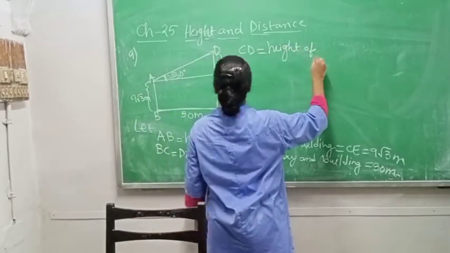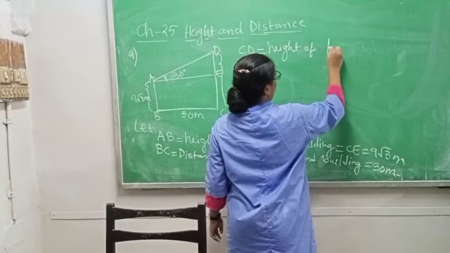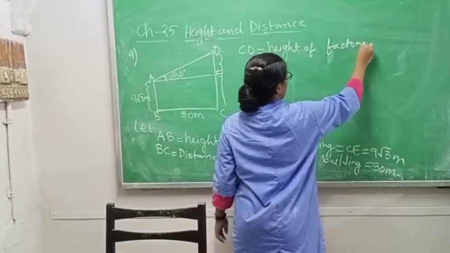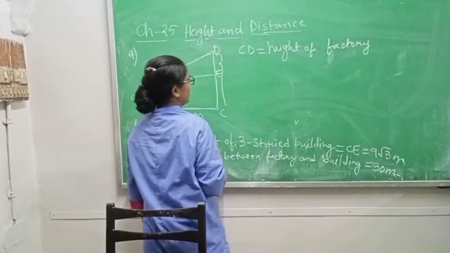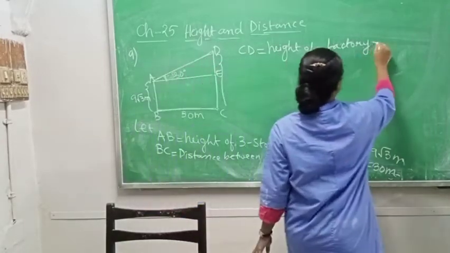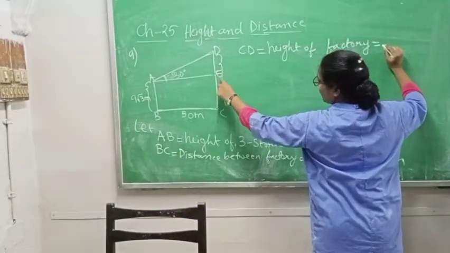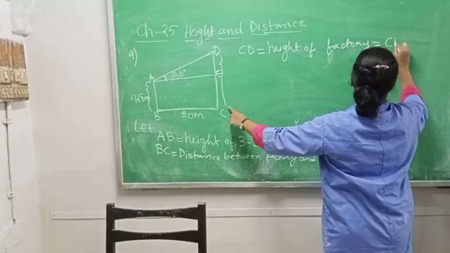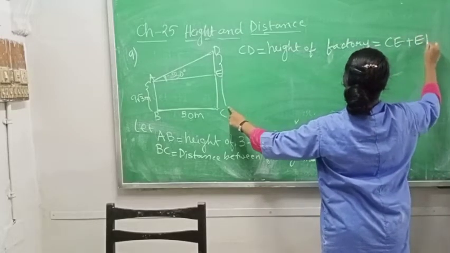Now CD you can write height of factory, which is made up of two parts, CE plus ED.